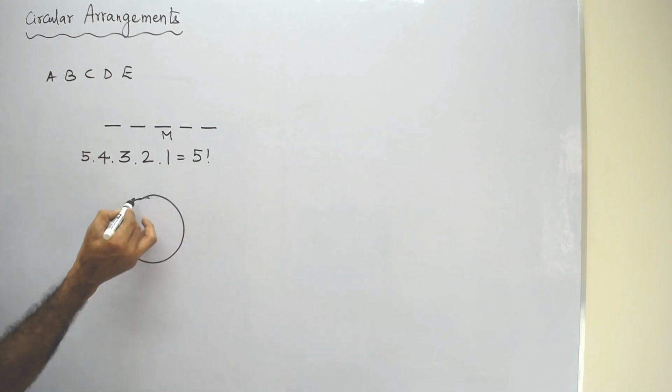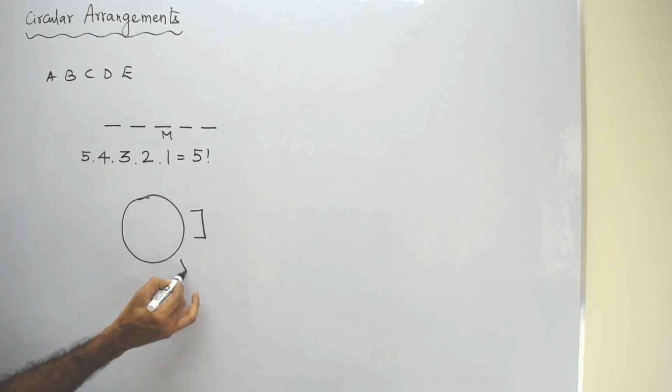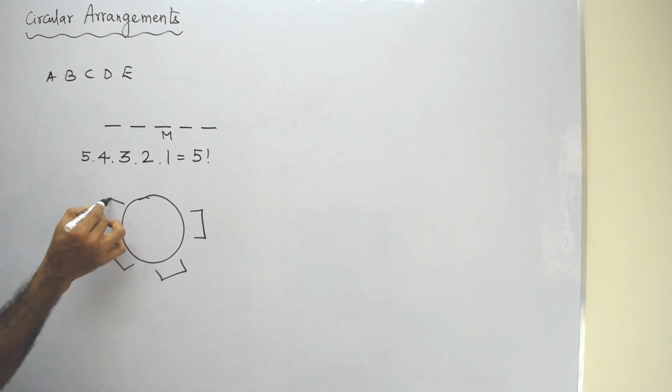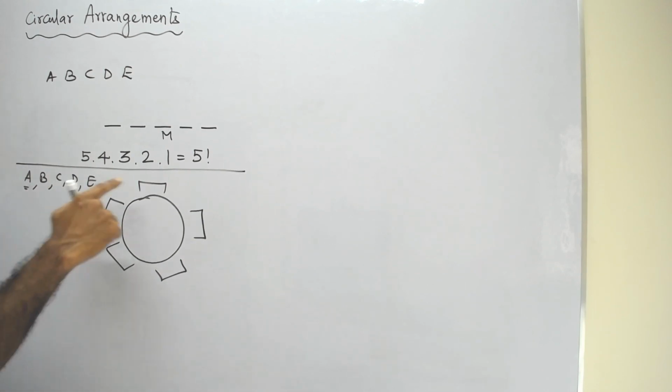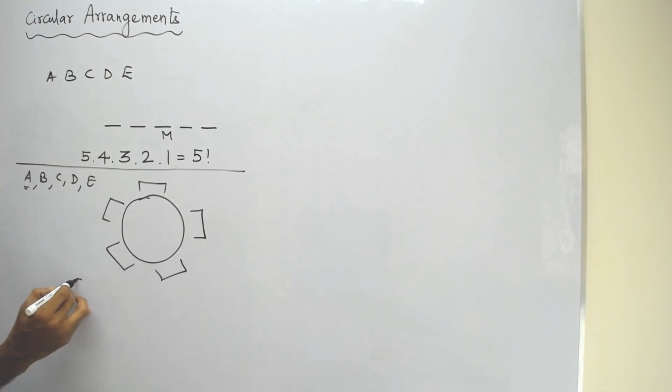Whenever you have a circular arrangement, let's take a circular table with 5 chairs. Now the same people, let's take A, B, C, D, E. How many ways can these 5 people be arranged at this circular table? If that is the question, what we normally do here is take the first person. So he is having how many ways? Normally we think it is 5. Please try to understand, it is not 5.